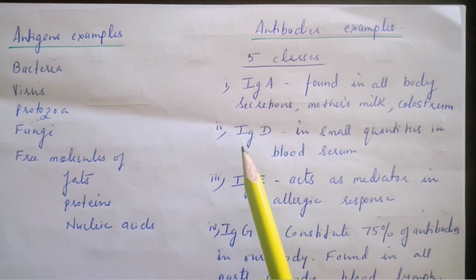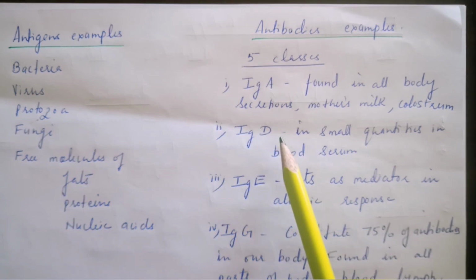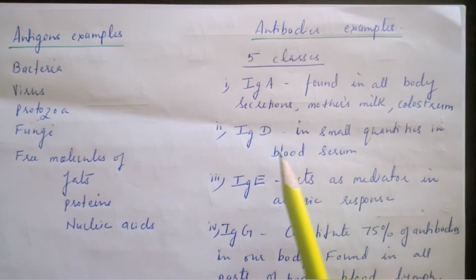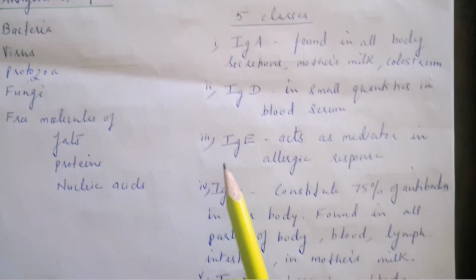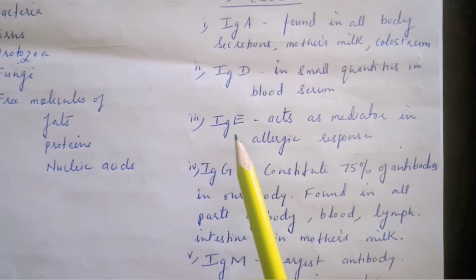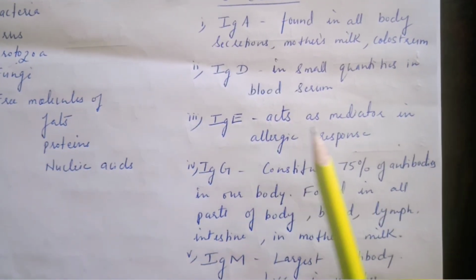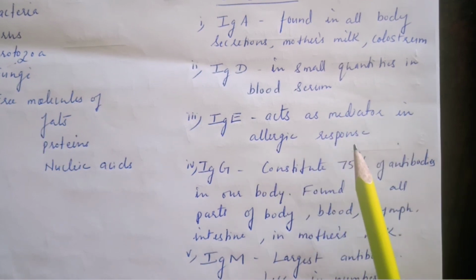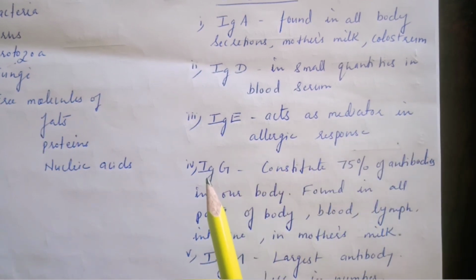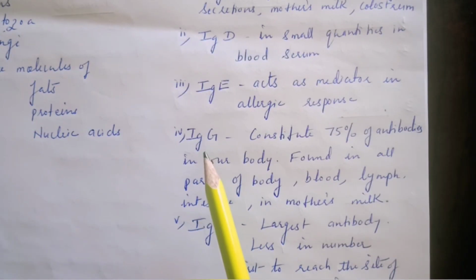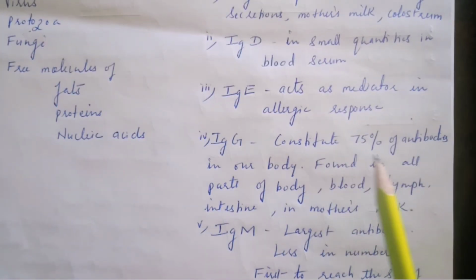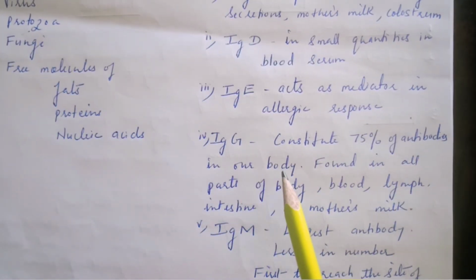Second immunoglobulin, that is immunoglobulin D. It is found in small quantities in the blood serum. The third category, that is immunoglobulin E. It acts as a mediator in the allergic responses. The fourth category, immunoglobulin G. This constitutes 75% of antibodies in our body. It is found in all the parts of body, blood, lymph, intestines, and in the mother's milk also.